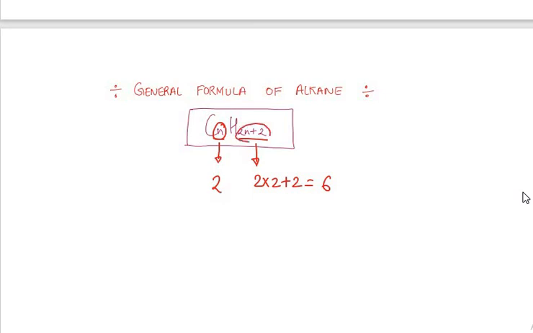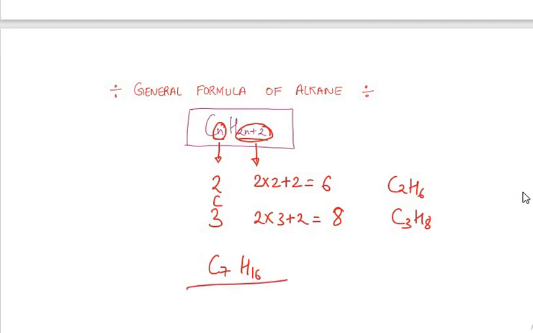If we are taking 3 carbon atoms, 2 into 3 plus 2, hydrogen atoms will be 8, C3H8. Let us suppose we are taking 7 carbon atoms, C7. Just double and add 2: 14 plus 2, 16, C7H16. It is also an alkane.